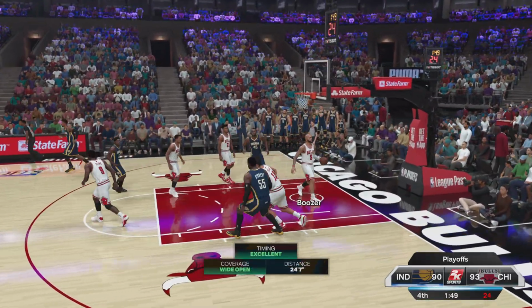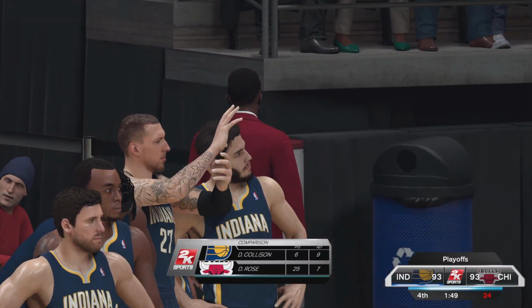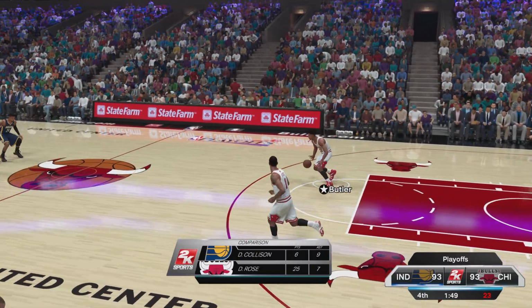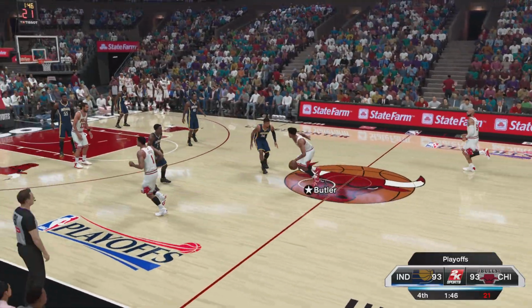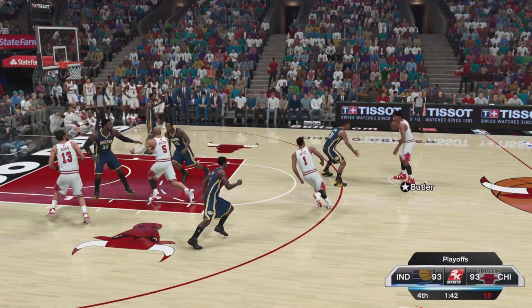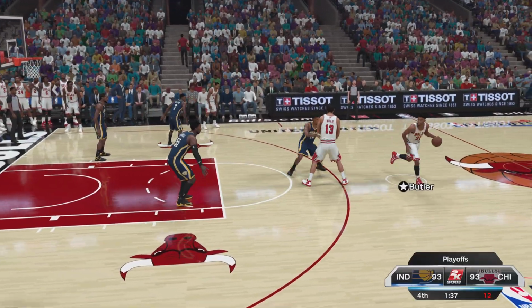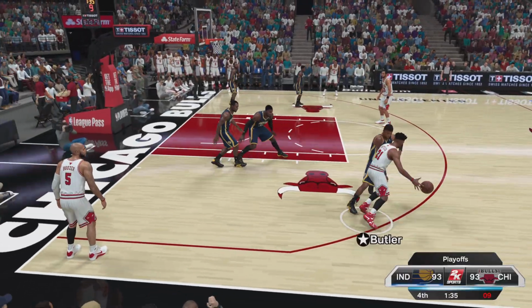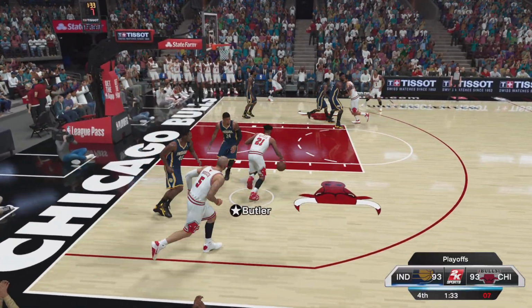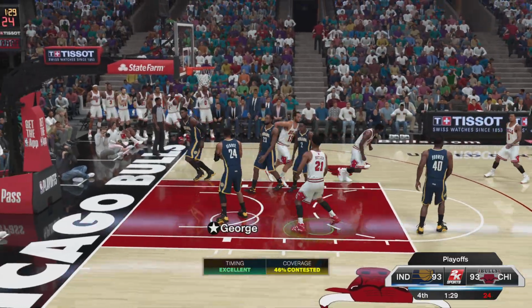Oh, he greened it! Jimmy Butler on the Bulls where he got drafted. Back to D-Rose, D-Rose getting open, calling for a screen. Joakim Noah with the screen. PG guarding Butler. Jimmy trying to go to the paint and lay up, and he makes it.